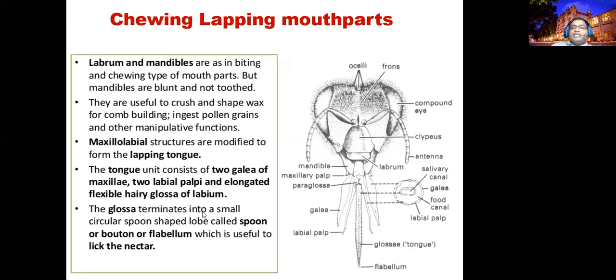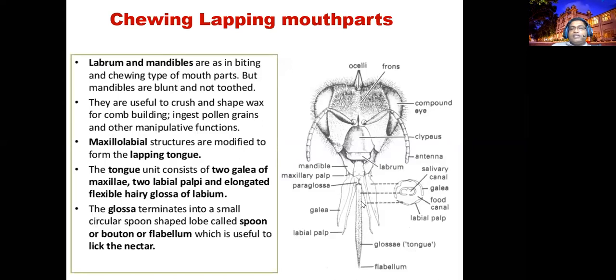The glossa terminates into a small circular spoon-shaped lobe called the spoon. Salivary canal here. The paraglossa and glossa form together with the galea, lacinia and labial palps, all together to form the tongue.